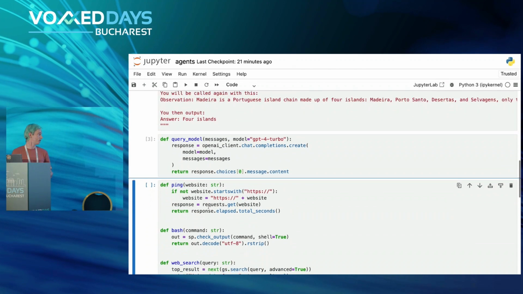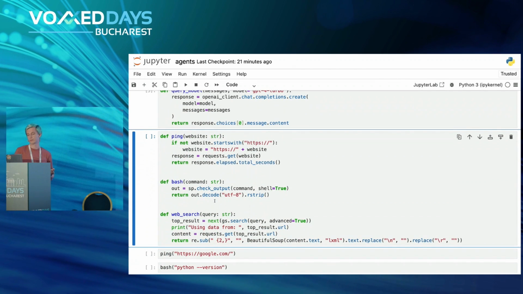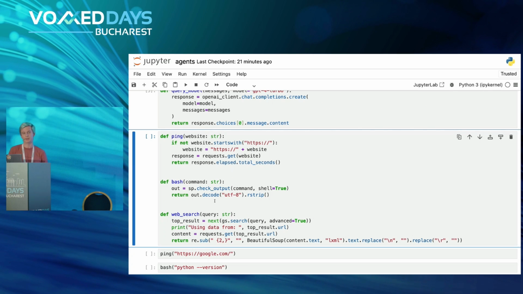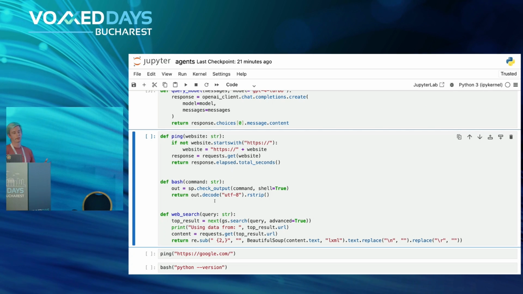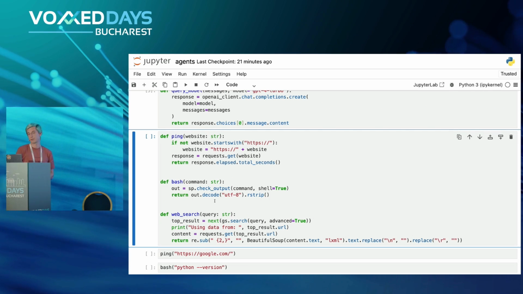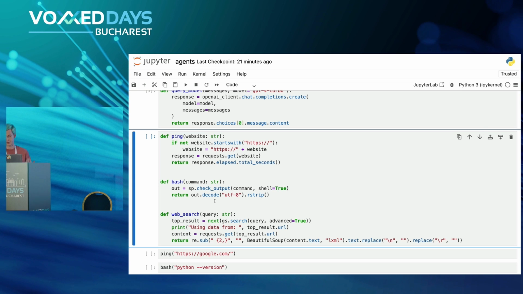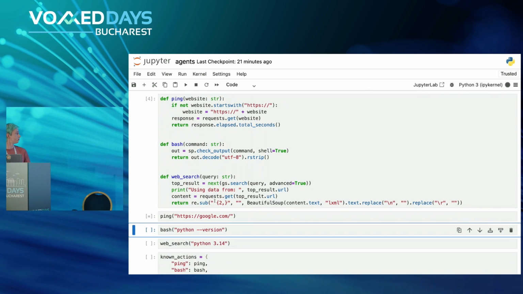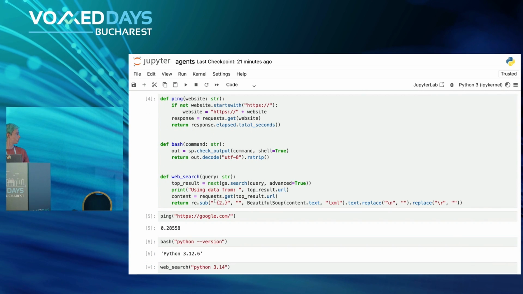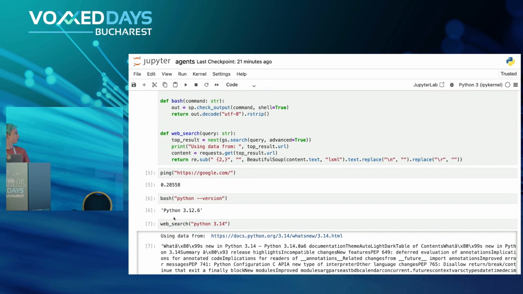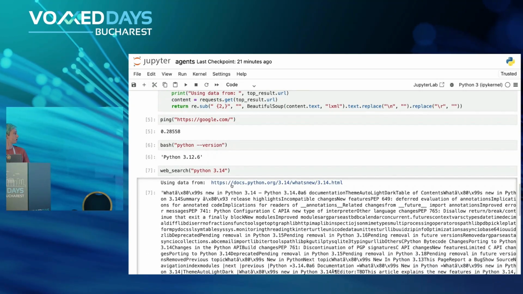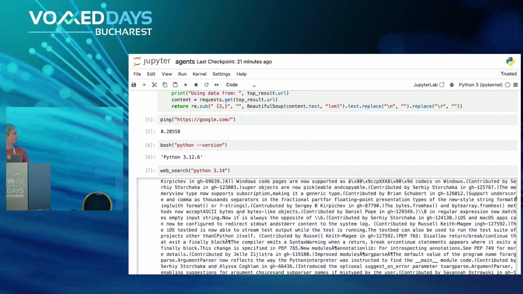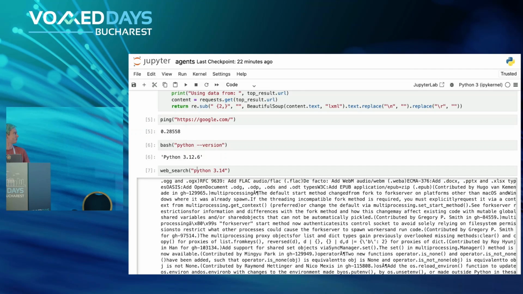And here we have our 3 tools or actions, which we defined before. So we have ping, we have bash, and we have web search. They are pretty straightforward, nothing fancy here. So let's test them out: ping, bash, and web search. So ping works, bash works, and web search also gave us a bunch of text about Python 3.14.